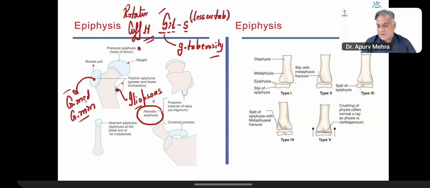And then you have the aberrant epiphysis. It will be present in some and not in others, so we don't need to study it for the exam. Aberrant epiphysis, we are not supposed to know.